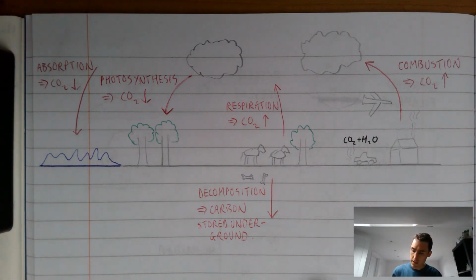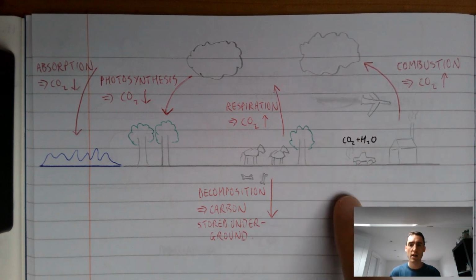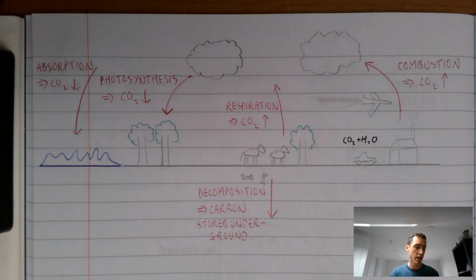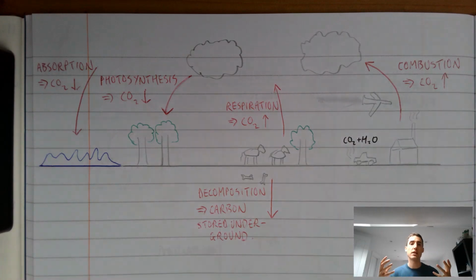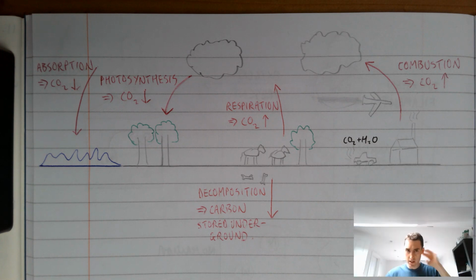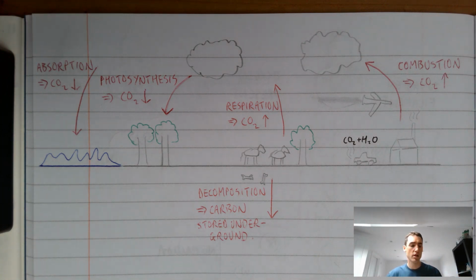And what we want them to recognize is that our actions, especially around burning fossil fuels and energy consumption and all of the different things that we do that contribute to that, have had a profound impact on what's happening in the sky, in the atmosphere above us. And that's why in this lesson, I think it's worthwhile starting with a couple of graphs to show what's happened in terms of population, in terms of energy consumption, and also what's happened in terms of carbon dioxide.